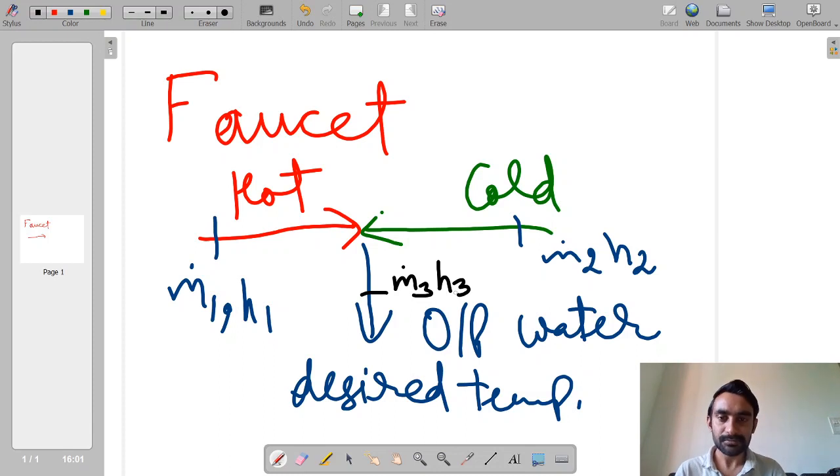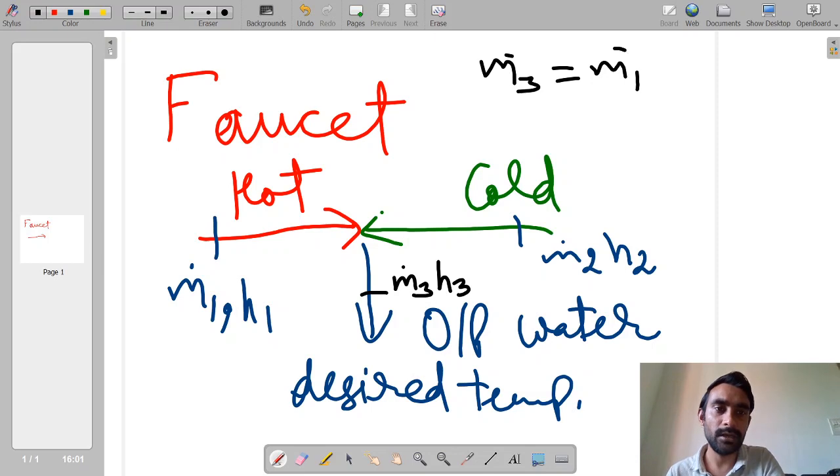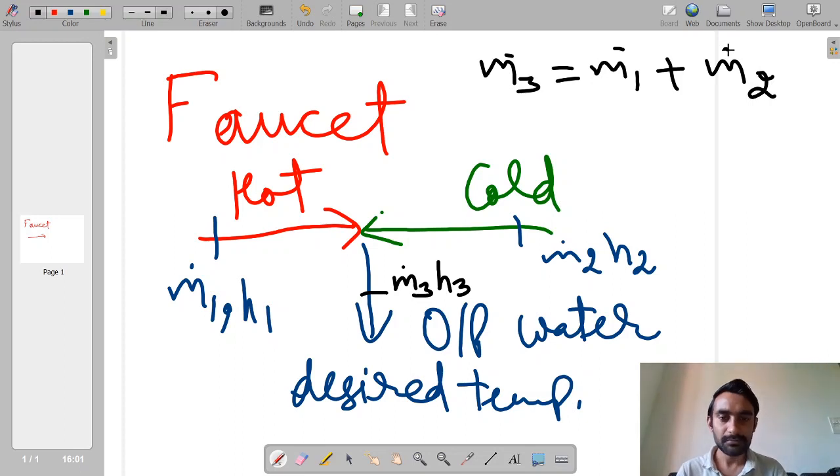So this process is simple mixing of hot and cold water, giving one output stream with enthalpy h3 and mass flow rate m3 dot. And this m3 dot is equal to m1 dot plus m2 dot, which comes from the conservation of mass.